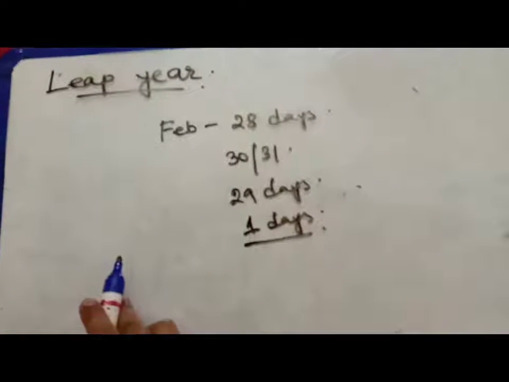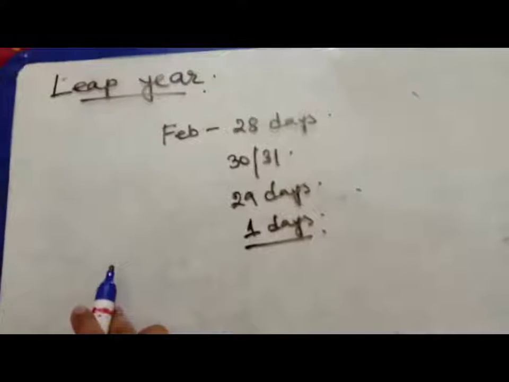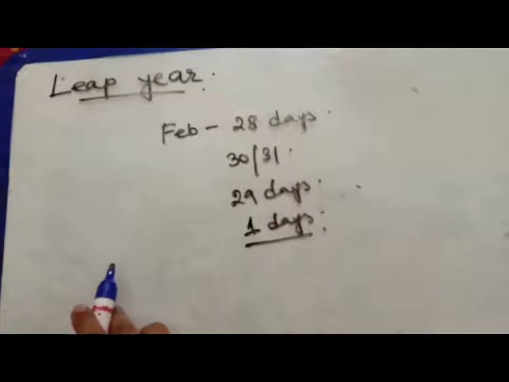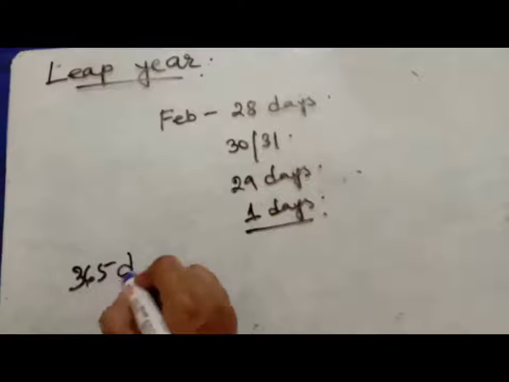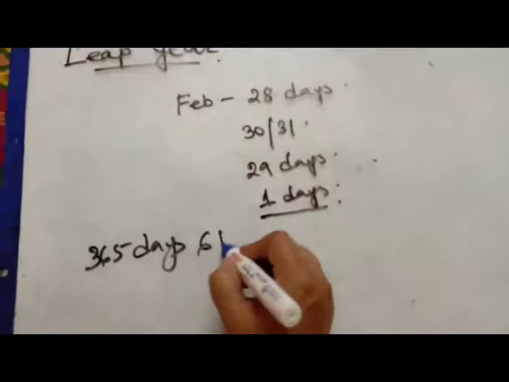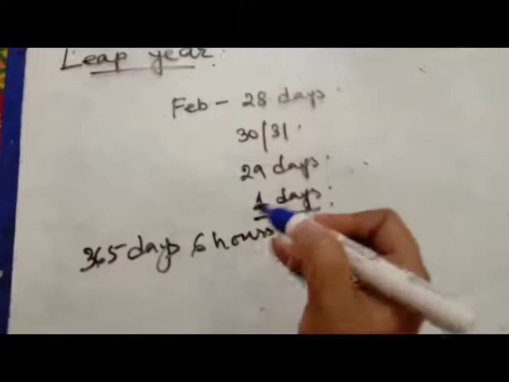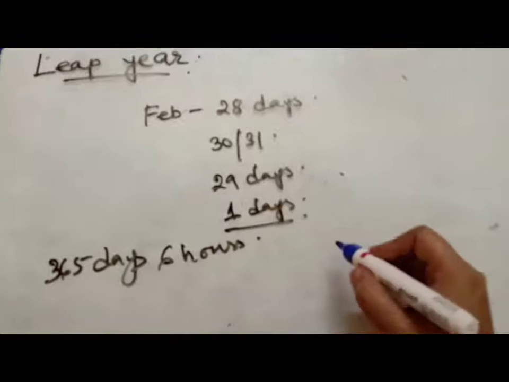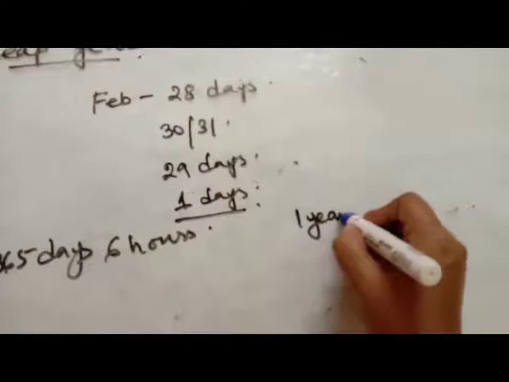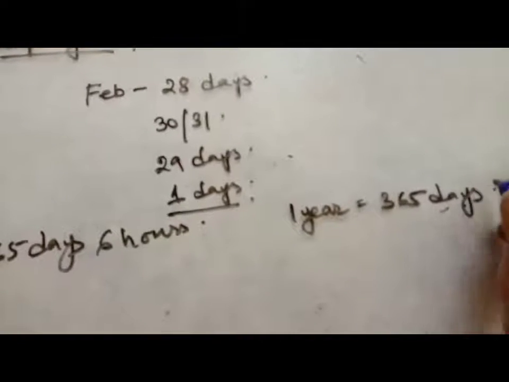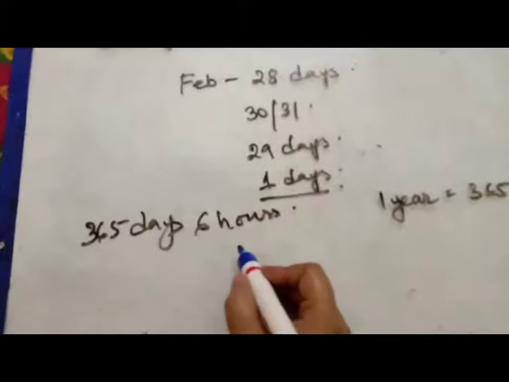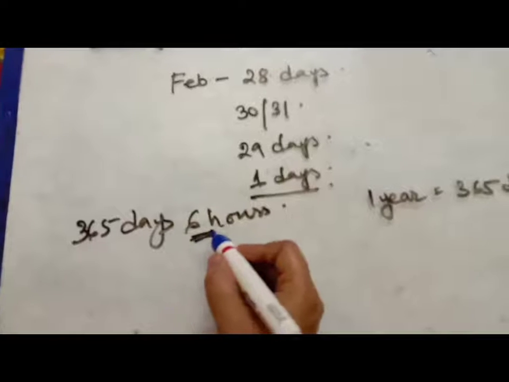Now you know that the earth takes 365 days and 6 hours for its revolution. As we know, 1 year is equal to 365 days, so this 6 hours is remaining.